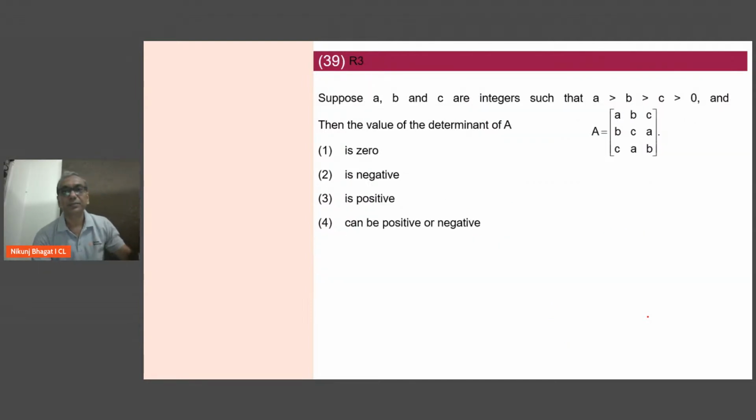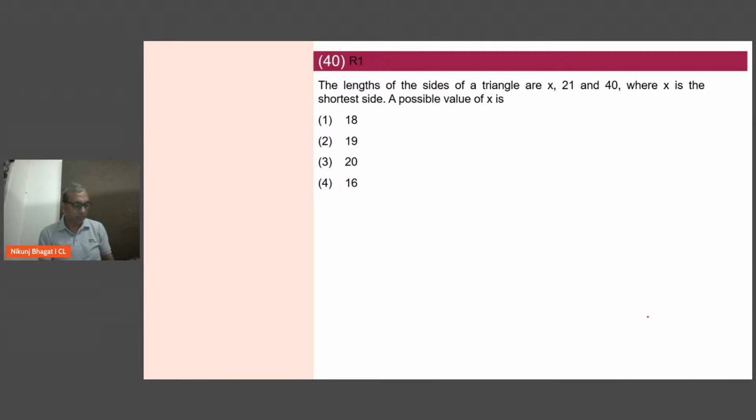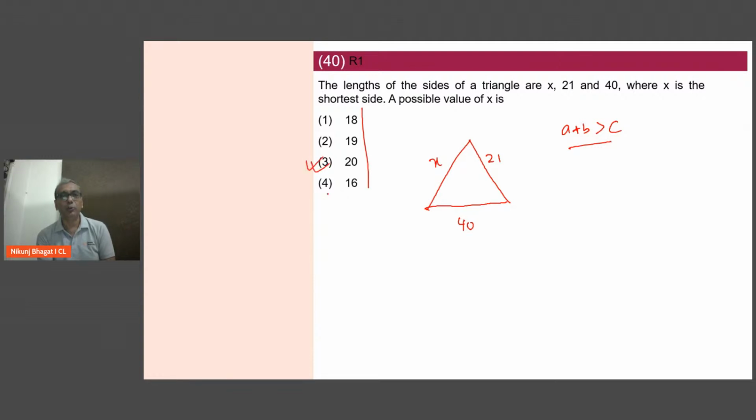Moving on further, 40. So this is an absolute sitter. The length of the sides of a triangle are x, 21 and 40, where x is the shortest side. अभी, we know that for any three sides of a triangle, A plus B should be greater than C. तो अभी क्लियर है इसमें से एक ही पॉसिबल वैल्यू 20, 20 plus 21 is greater than 40. For all the other options, this will not hold. So straight away you will get 20 as the answer.